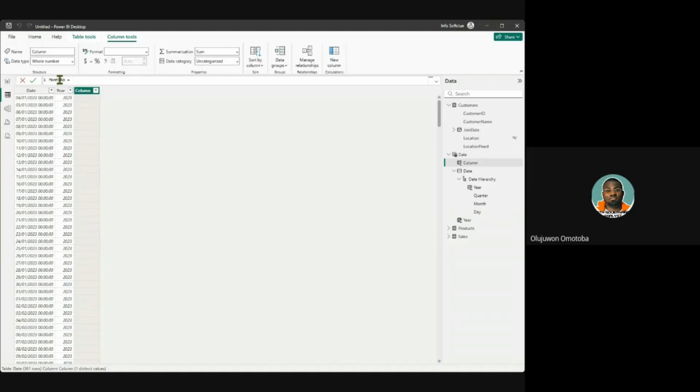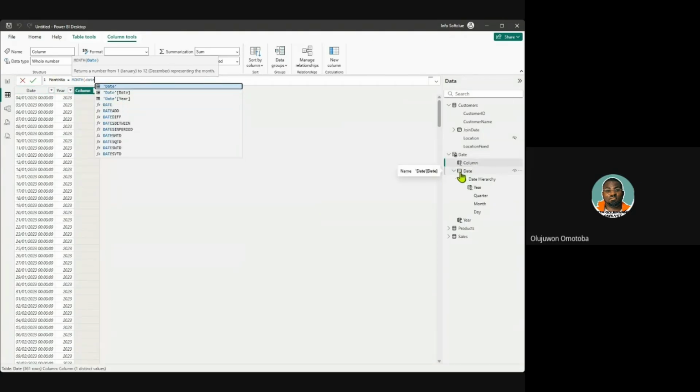Okay, so let's say month number equals month. IntelliSense has brought it for me, so I just click on enter. I didn't type it myself. And I just give it the date. So I'm calling out the date inside this date table. This is the date I'm referring to in the date table, and that is why I'm selecting this.